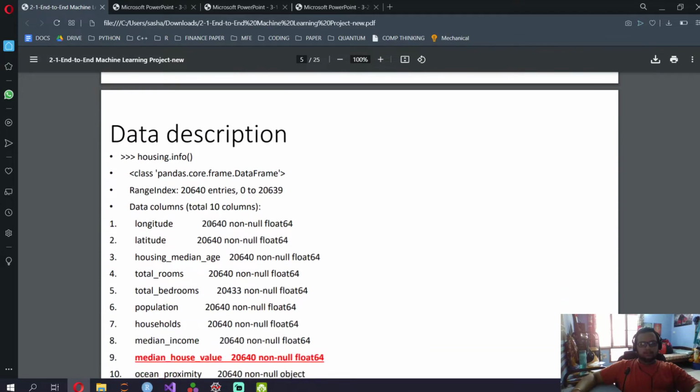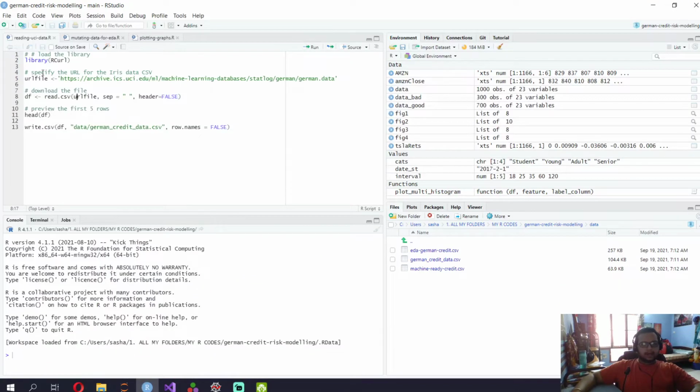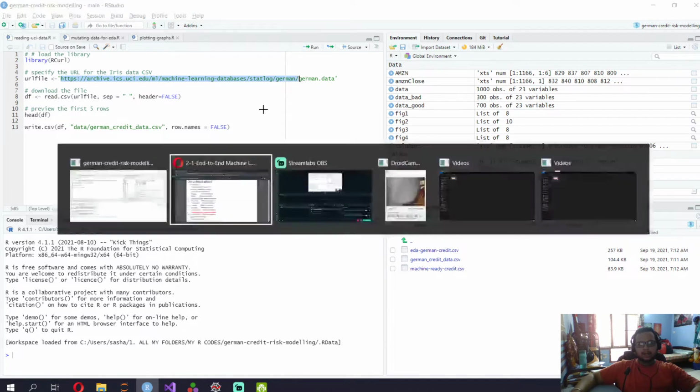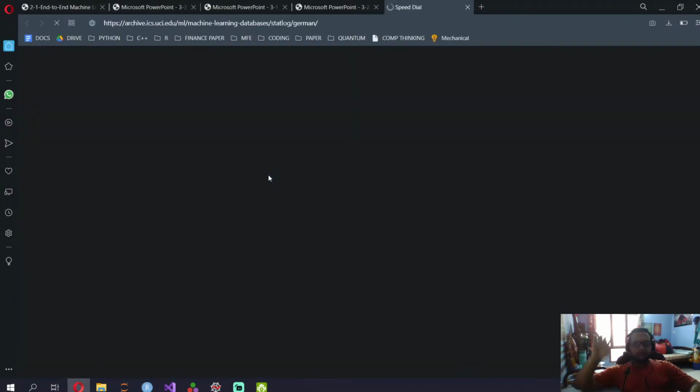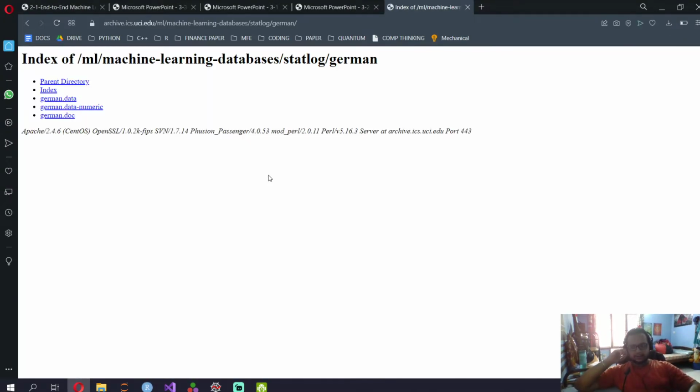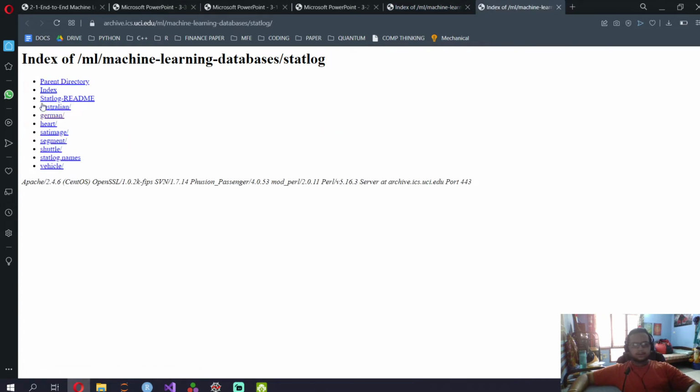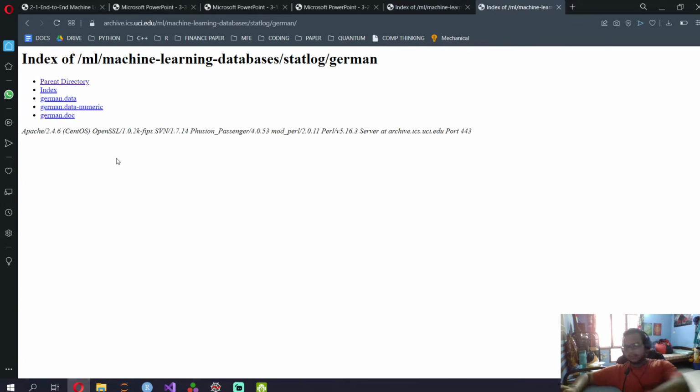What I did is I went to UCI machine learning repository, and then I searched for the German credit data set, and I got this link. In this link, this is all there is. Let's go to parent directory. How does it look? It doesn't look that great, but it's okay.